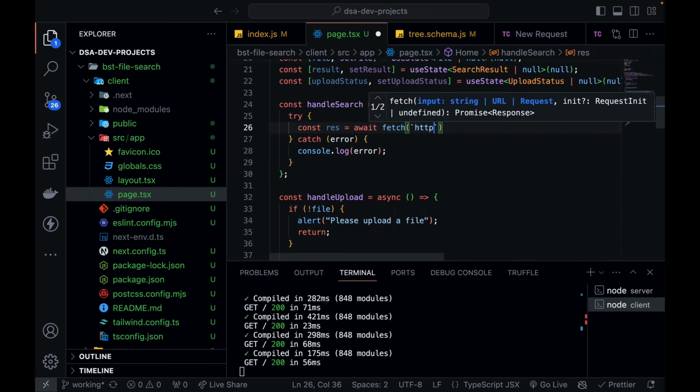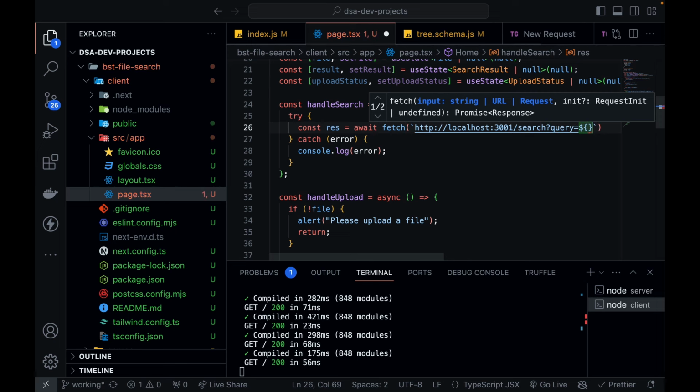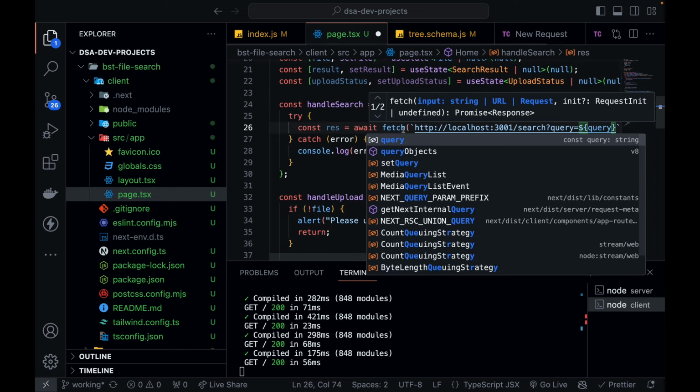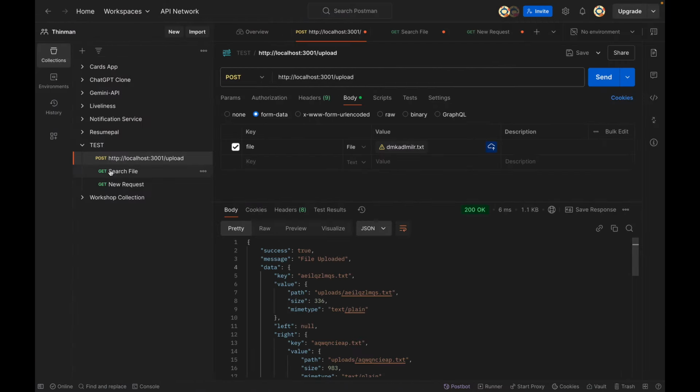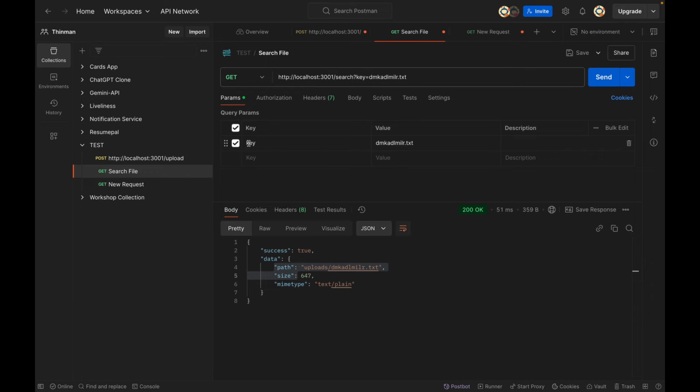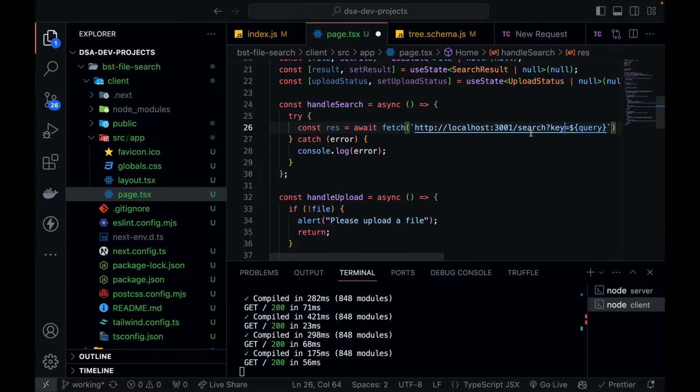As you know, my endpoint is http://localhost:3001/search?key= and you put your key. This will not be query, this will be key, because I'll just show right now. If you see in my search file, this is the key. So that same key we need to define over here.